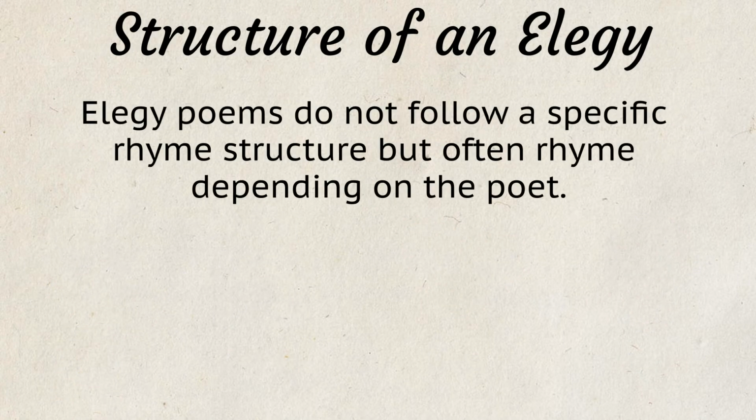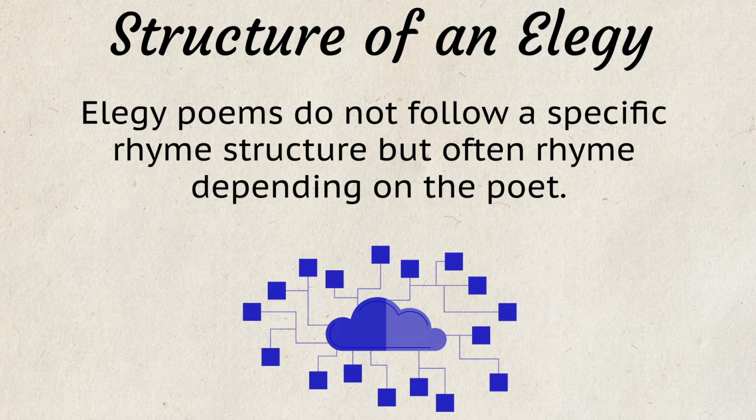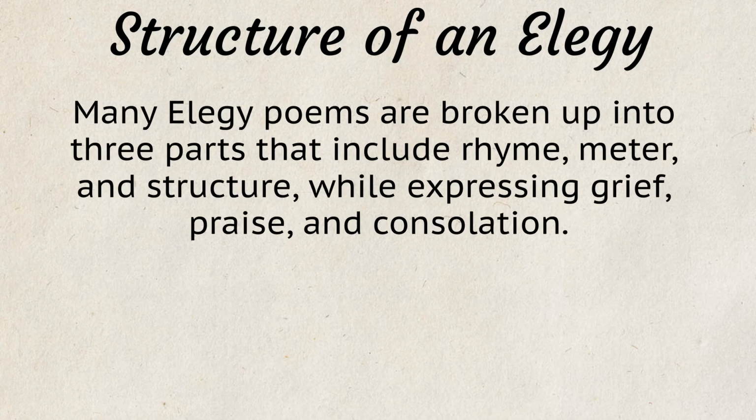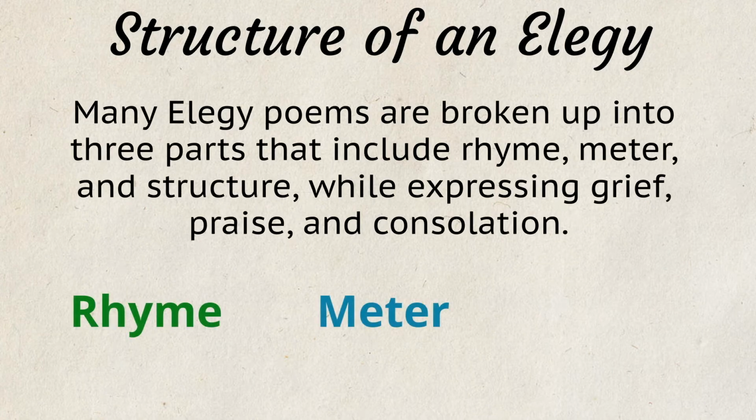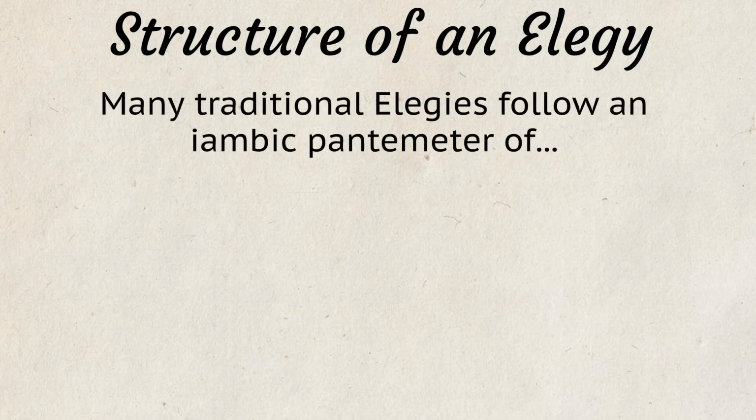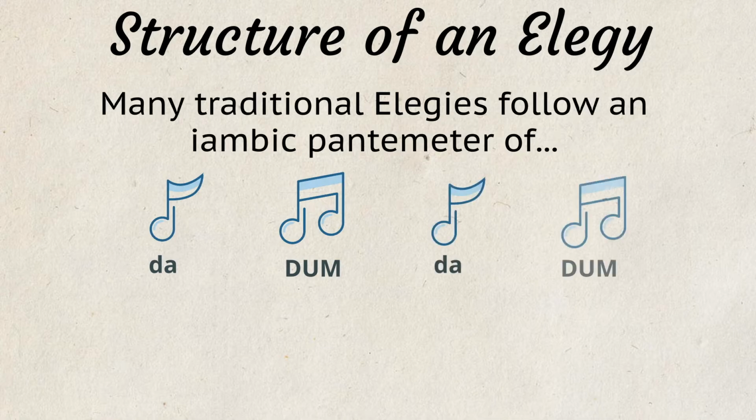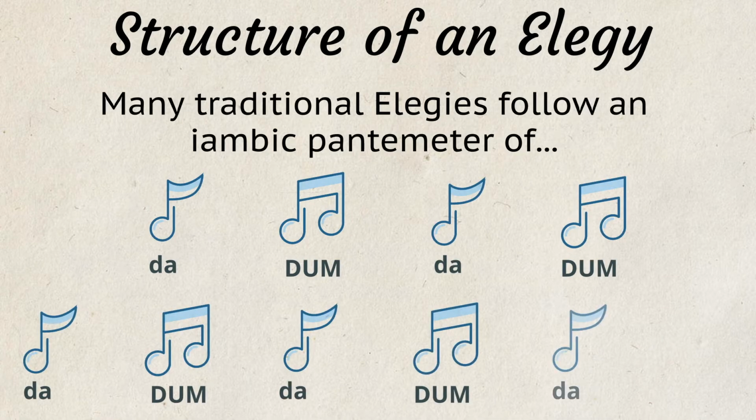Elegy poems do not follow a specific rhyme structure, but often rhyme depending on the poet. Many elegy poems are broken up into 3 parts that include rhyme, meter, and structure, while expressing grief, praise, and consolation. Many traditional elegies follow an iambic pentameter of da-dum, da-dum, da-dum, da-dum, da-dum, with a rhyme scheme which sets the rhythm for the poem. Let's go over some of these elements of poetry.